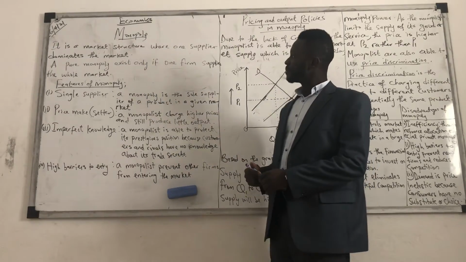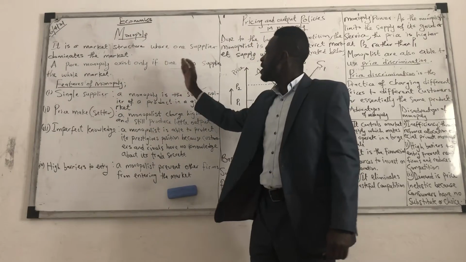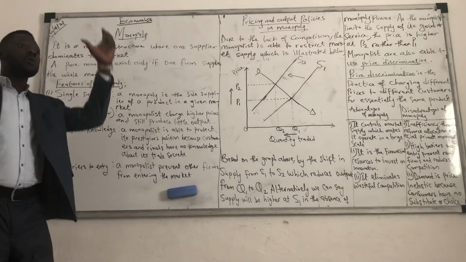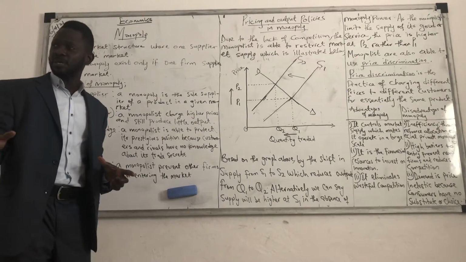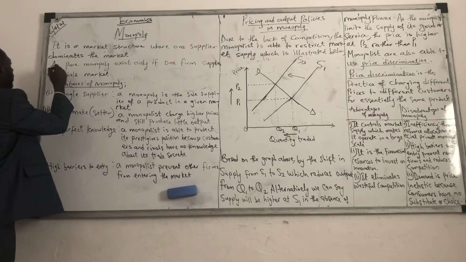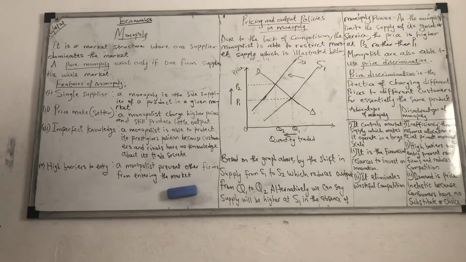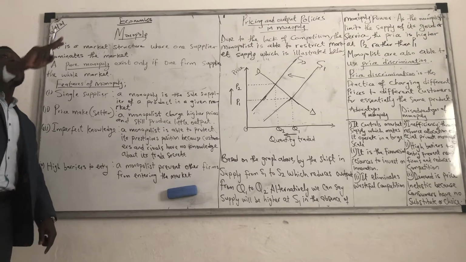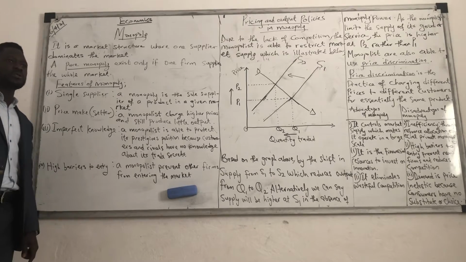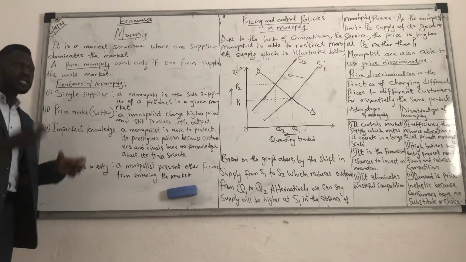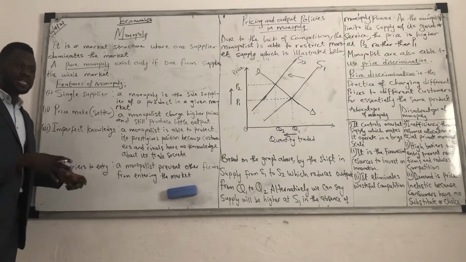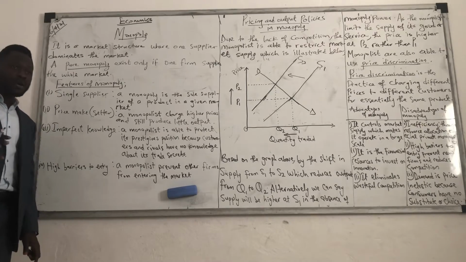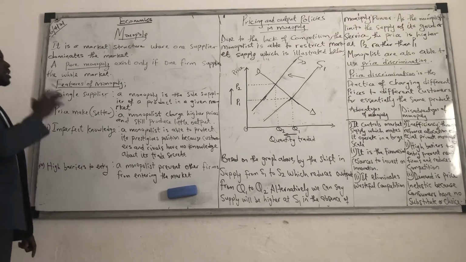Is monopoly clear? Yeah. So we said a pure monopoly exists only if one firm supplies the market. If one firm supplies the whole market, that means one firm supplies all the customers, we call it a pure monopoly. So a pure monopoly exists only when you have just one supplier of goods or service that supplies the whole market, that supplies all the consumers. It is only that business that supplies the consumers. When you have that happening in a market structure, we call it monopoly.